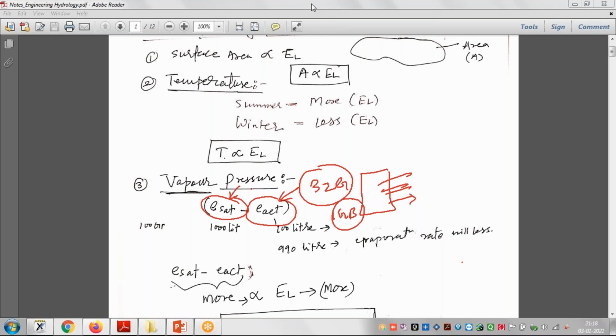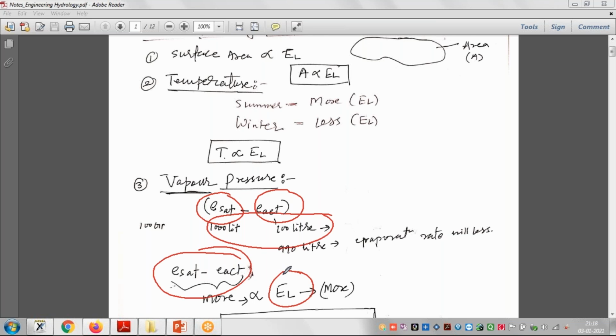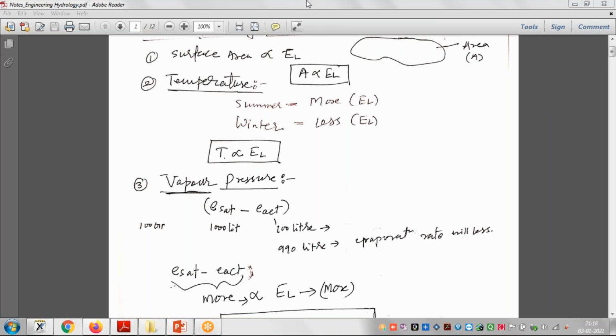So what I told you: vapor pressure is E saturation minus E actual, right? As the difference becomes more, the evaporation will be more, right? If it is less, the evaporation will be less.